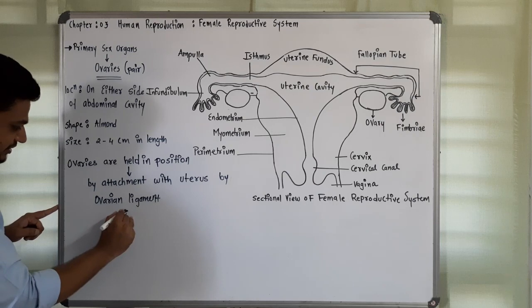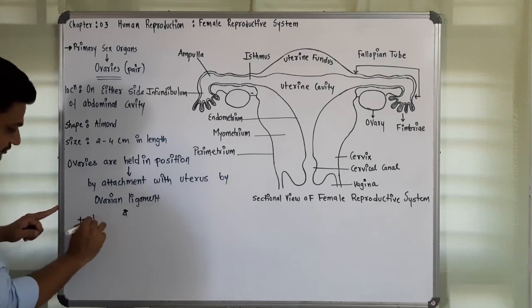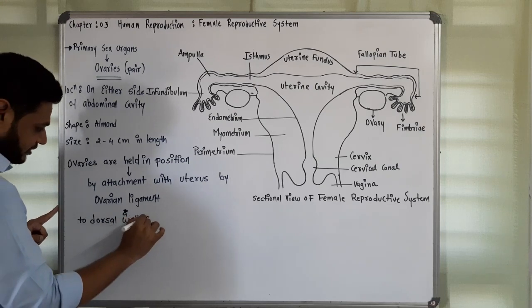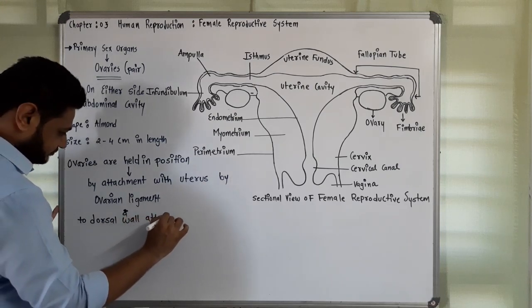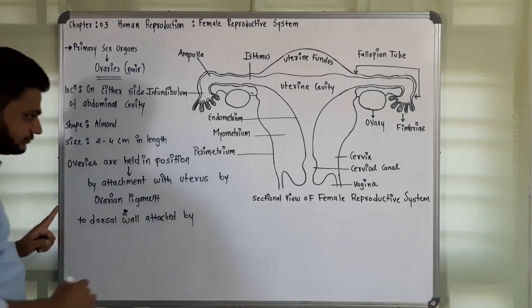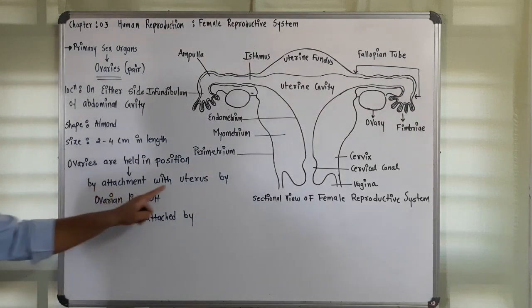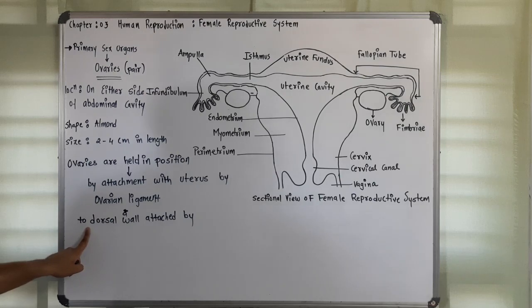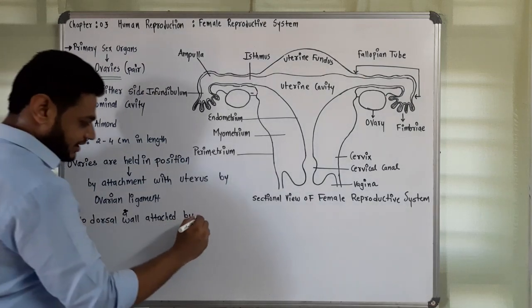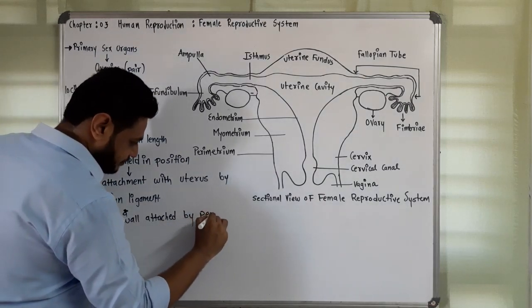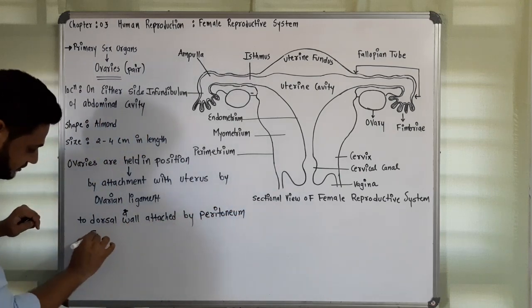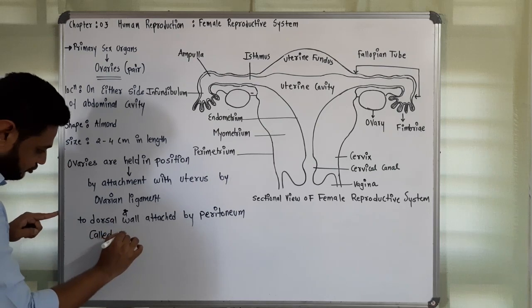And to the dorsal wall it is attached by a peritoneum called mesoovarium.